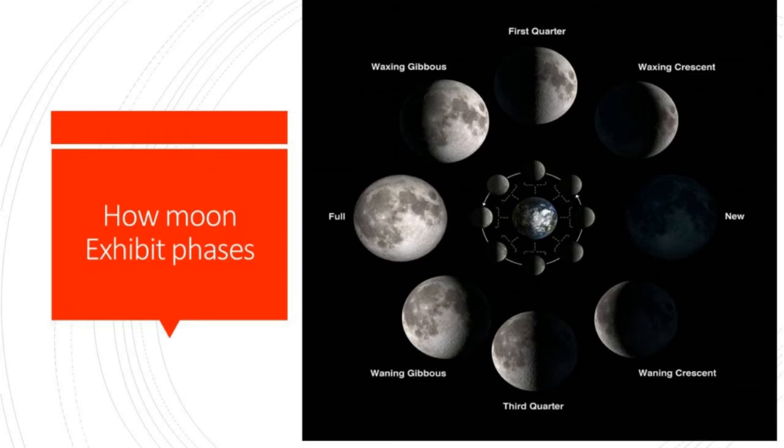What is meant by waning? Waning is nothing but a shrinking or decreasing in illumination. What is meant by waxing? It's growing or expanding in illumination. So it is probably easier to understand the waxing and waning of the moon in the order of new moon and full moon, and then how the first and third quarter moons appear, and then the phases in between.